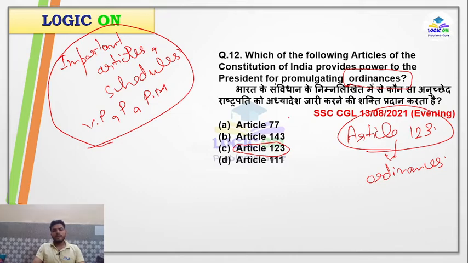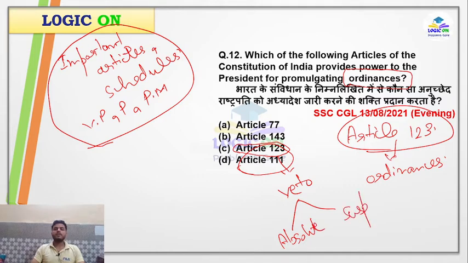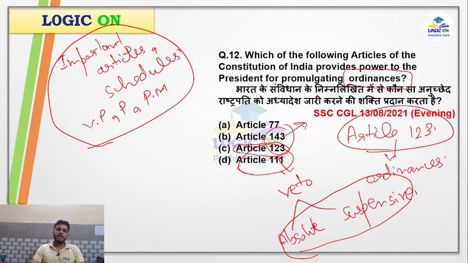So here, I will tell you a little bit about other articles also. Article 111 deals with the veto power. I told you that there are 2 types of veto used by the president: one is absolute veto, and the second one is suspensive veto. I have already elaborated earlier. And Article 143 deals with the power of the president to seek advice from the Supreme Court.